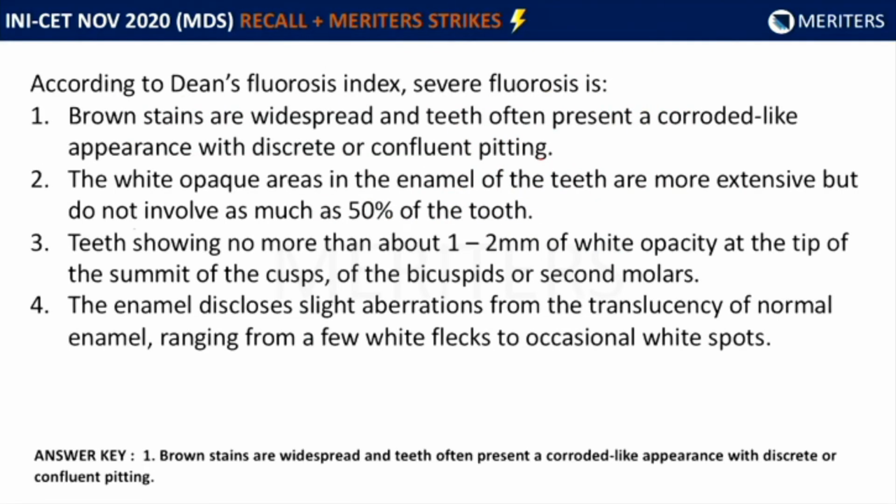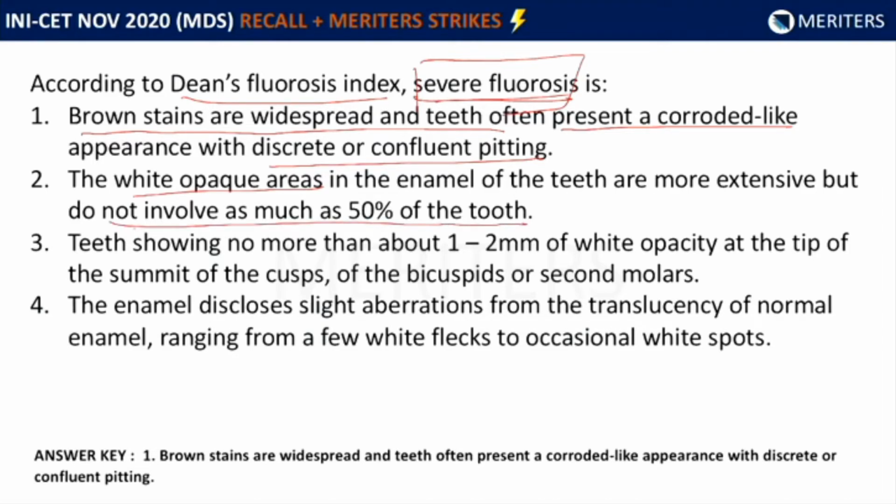So this question is regarding Dean's fluorosis index. The question is, according to Dean's fluorosis index, severe fluorosis is seen in first, brown stains which are widespread and teeth present a corroded-like appearance with discrete or confluent pitting. Second, white opaque areas in the enamel of the teeth which are extensive but do not involve as much as 50% of the tooth. Third, teeth showing no more than 1 to 2 mm of white opacity at the tip of the summit of the cusp of the bicuspid or second molars. And fourth, enamel discloses slight aberrations from translucency of normal enamel ranging from few white flecks to occasional white spots.